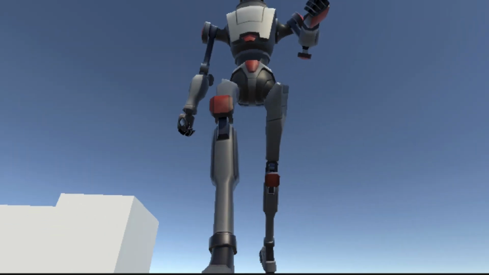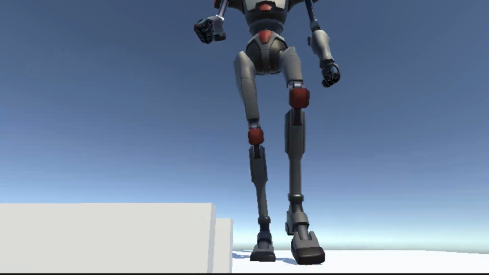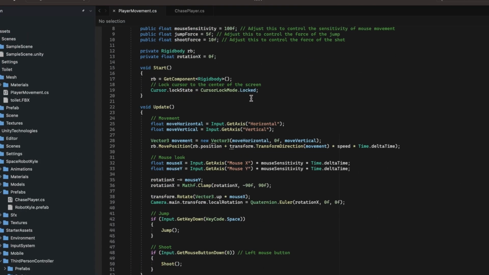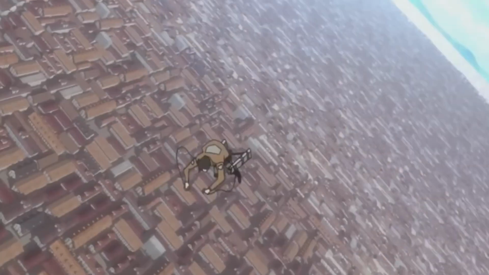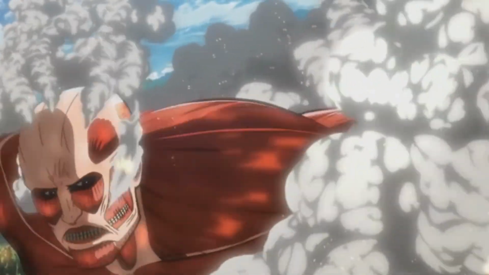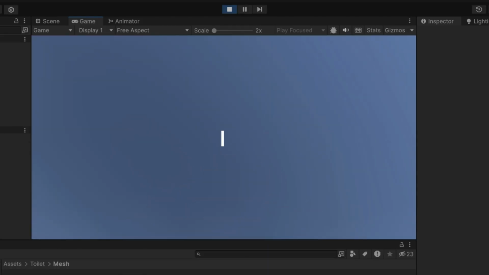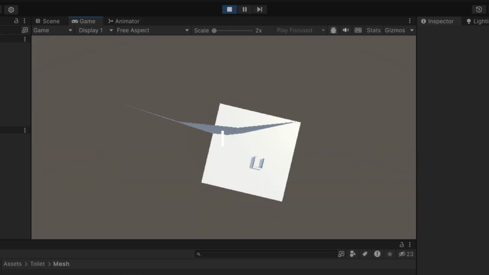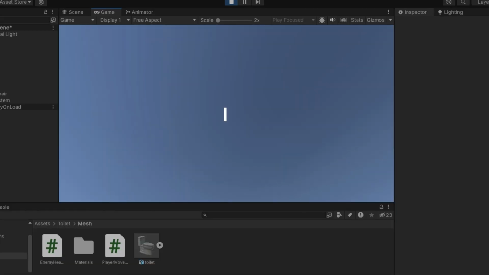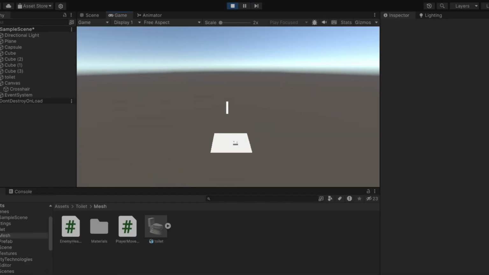Now that we have everything set, let's add some features to the game. So what I was thinking was we have this giant robot chasing us, and we can do the Attack on Titan type move where we launch ourselves towards the enemy. And now if you hit him in the head, it destroys the enemy, which isn't really satisfying since there's no animation nor particles. Now let's move on to our next YouTuber, which is Smosh.